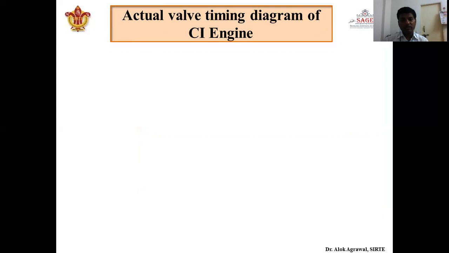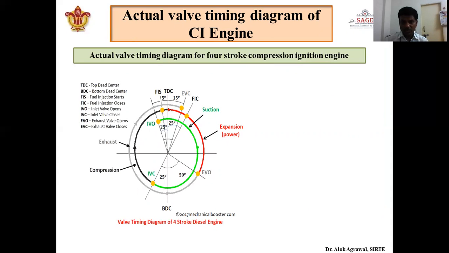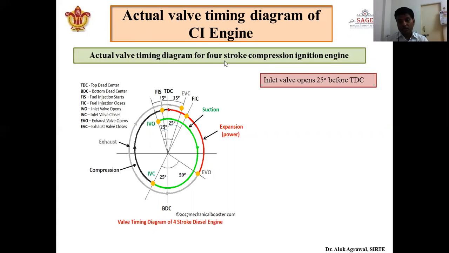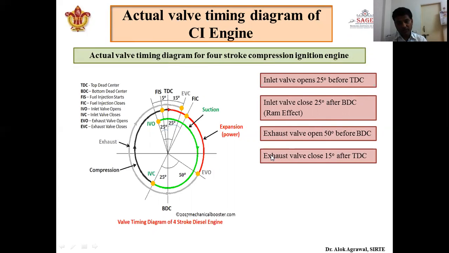Now the CI engine is very much similar to the SI engine. Here it is the same thing, only small changes in degrees, but the reason is the same. That is why the inlet valve opens before TDC, why the inlet valve closes after BDC, again the exhaust valve opens before BDC and the exhaust valve closes after TDC. So in this case, the inlet valve opens 20 to 25 degree before TDC. The inlet valve closes at 25 degree after BDC, again because of the ram effect. The exhaust valve opens 50 degree before BDC and closes 15 degree after TDC. Here the valve overlap is 40 degree.